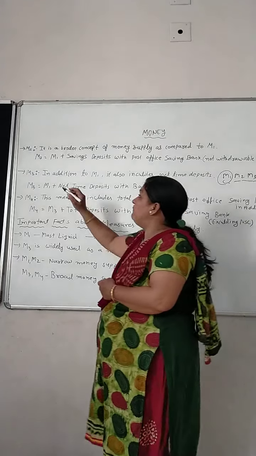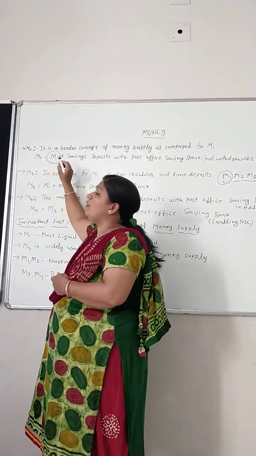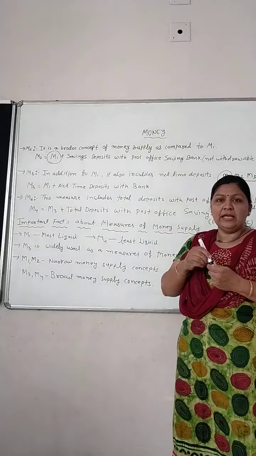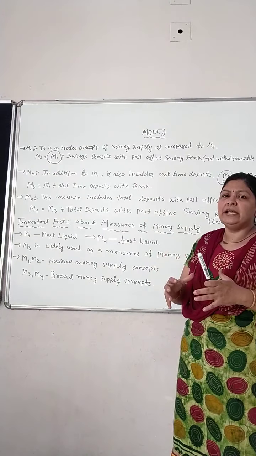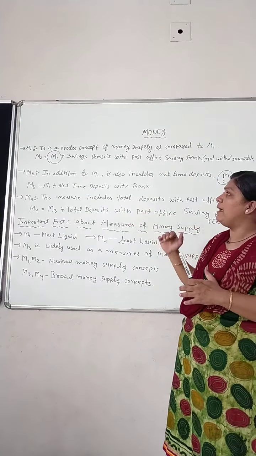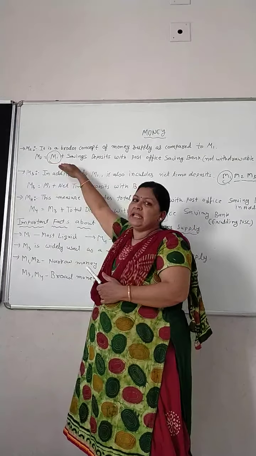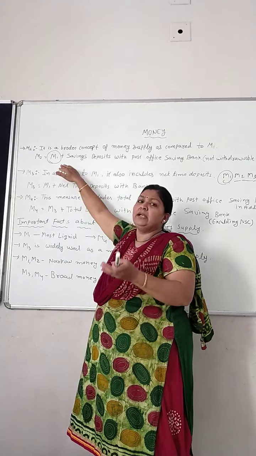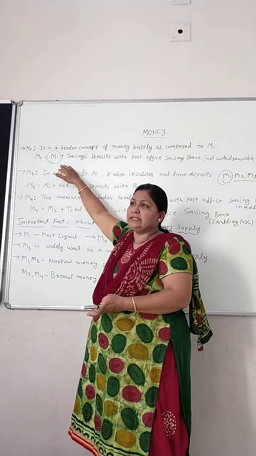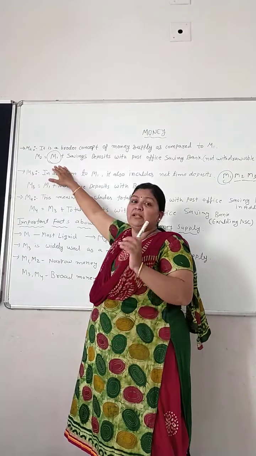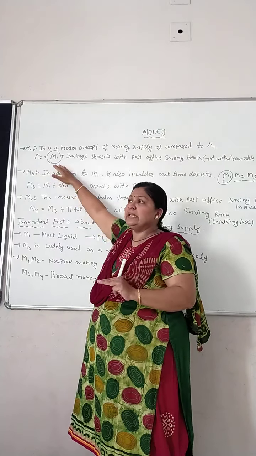It means M1 is already a part of M2. So coins and currency, public deposits with commercial banks, and RBI deposits, all 3 elements of M1 are there.